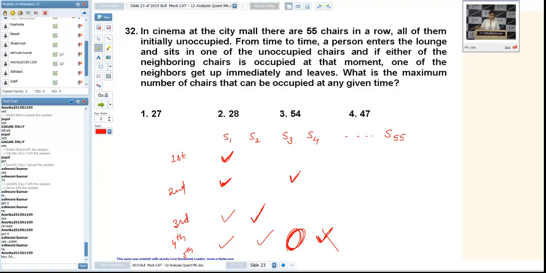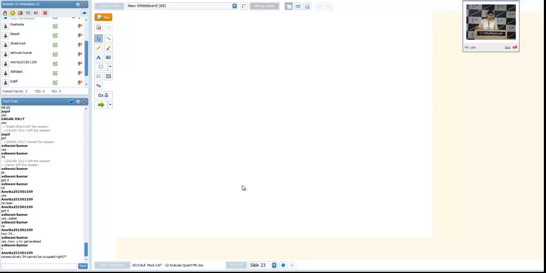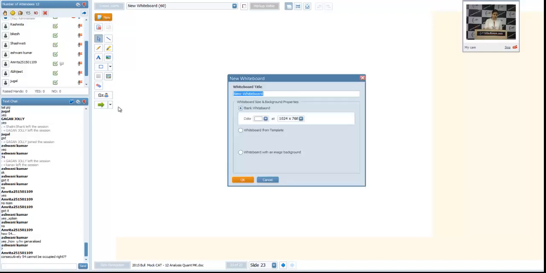Amrita, after every step, we are getting the last chair unoccupied. So if we have 55 chairs, only the 55th chair will be unoccupied, and before that, all chairs will be occupied. Okay, Ashwini, once again I'm explaining this. Amrita, that is not mentioned in this question. The question means, whenever a guest is coming and sitting on a chair, and if he finds two adjacent neighbors, one of the neighbors will move. That is the only condition we will follow.